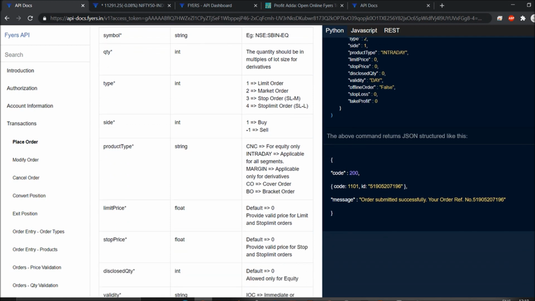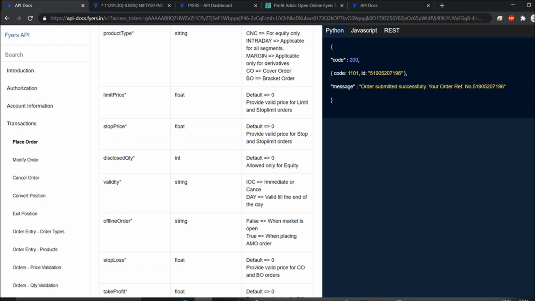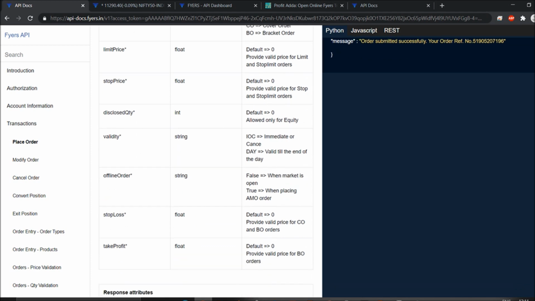For cover order it is CO, for bracket order BO. For limit price, the default will be 0, and whatever you want to put, you can go for. So limit price, stop price, each and everything, and for offline order this is the way you can go. These are the things you can follow, which we will talk about further in my video.